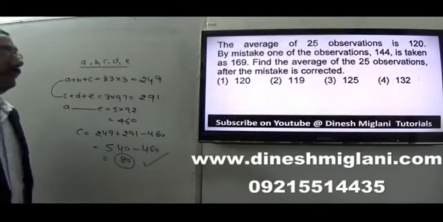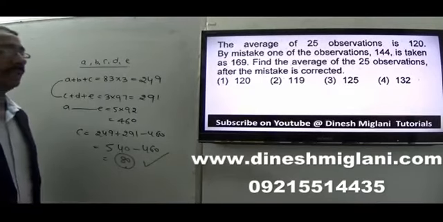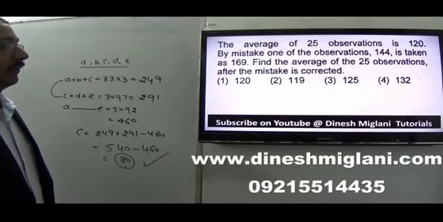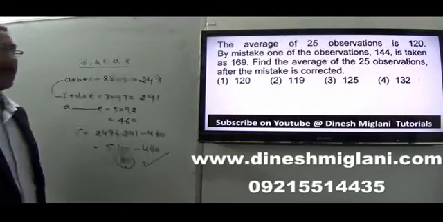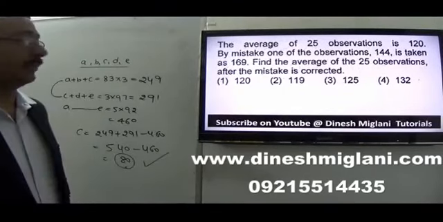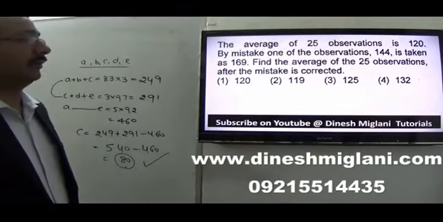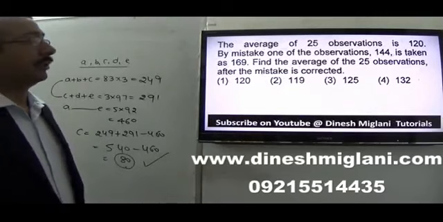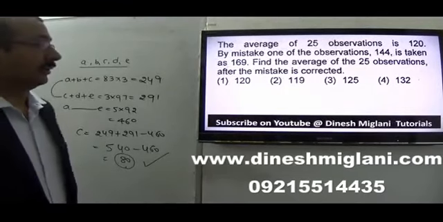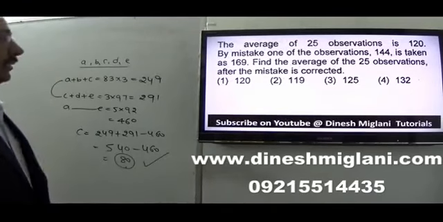Next is the average of 25 observations is 120. By mistake one of the observations, 144, is taken to be 169, right? The average of 25 observations after the mistake is corrected. Now 144 is taken as 169. It means we have already taken 25 extra. So I have to subtract 25, which should be divided by 25 because 25 observations are there. So I can say answer is 119. Second becomes my answer, right?